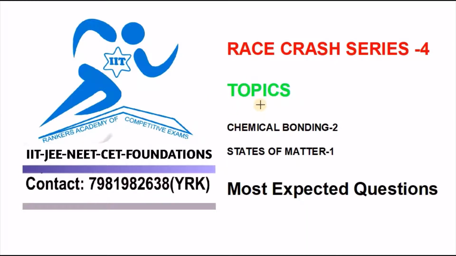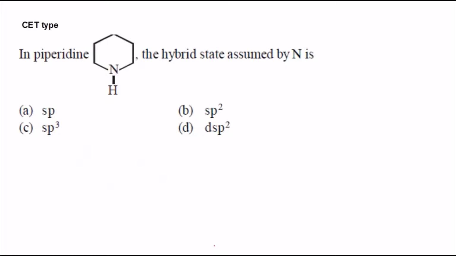Welcome to Race Crash Series 4. Topics: Chemical Bonding to States of Matter 1. Most expected questions. Let us see the first question.